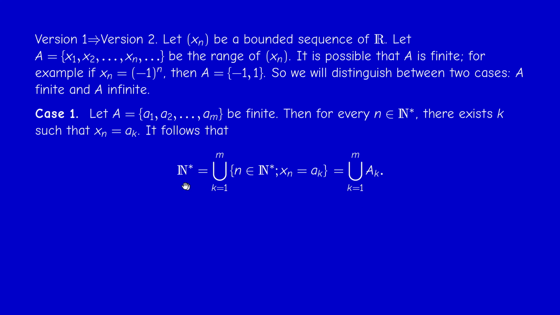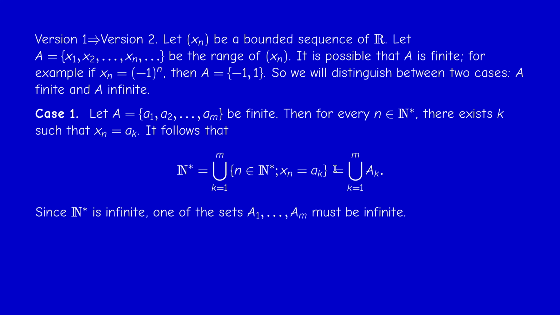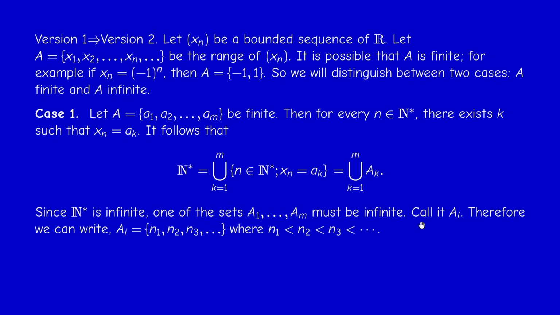Now, since N star is infinite, at least one of the Ak is infinite. Why? Because if all Ak were finite, then I would have a finite union of finite sets, and this would be finite. But N star is infinite. So at least one of these, I will call it capital Ai, is infinite. What does this mean?